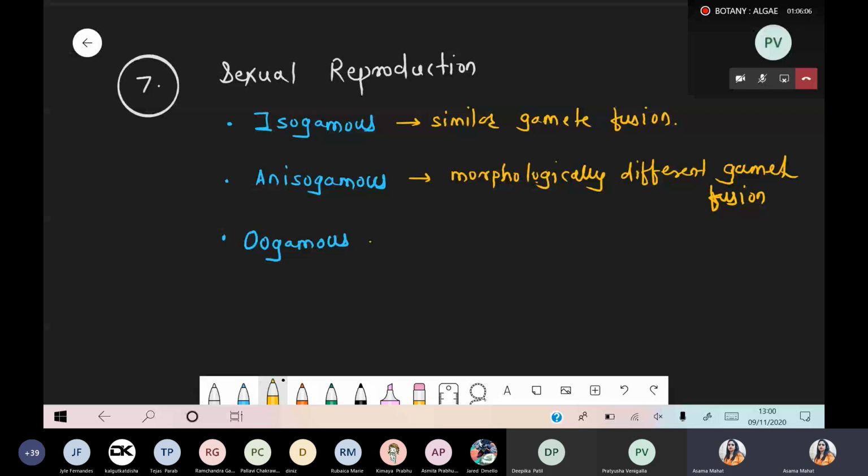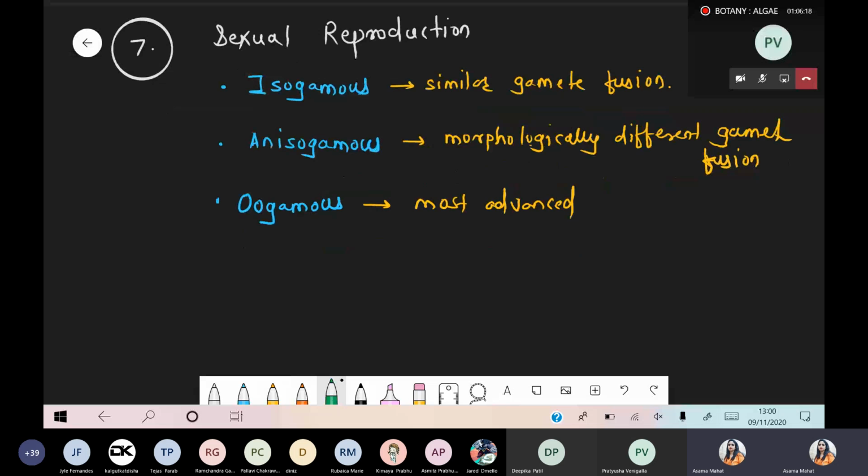And oogamous is basically the most advanced. I hope you remember this part. We already covered this part in fungi, right? So the oogamous method is the most advanced. Whenever we are talking about oogamous, in this condition there is a presence of the male gamete and the female gamete.